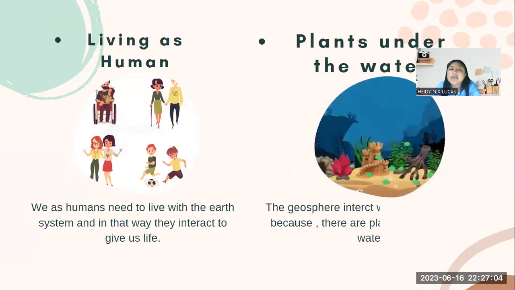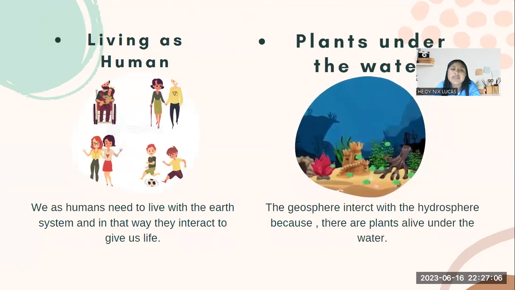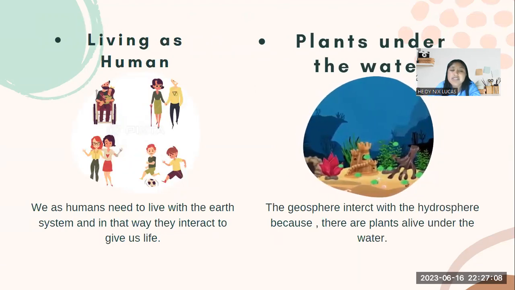Let's go with example number 3, living as humans. We as humans need to live with the earth systems, in that way we can interact to give us life because we need rain, so the hydrosphere, the geosphere, and the atmosphere. And it's important because we live using those systems.